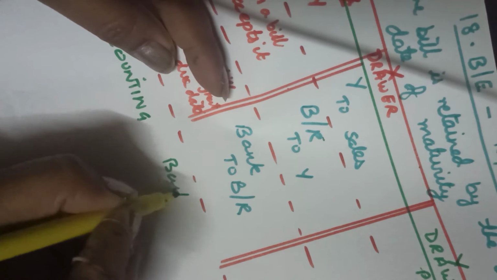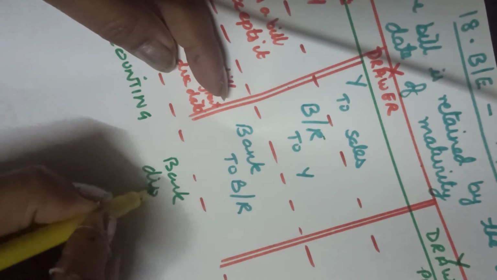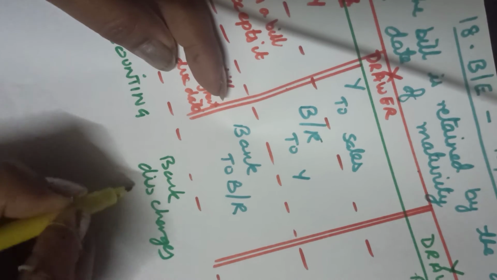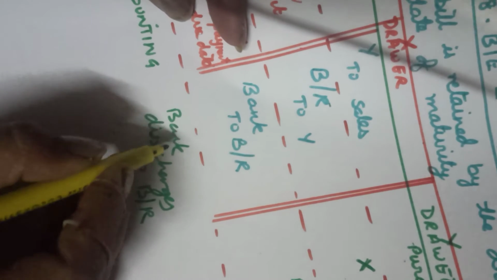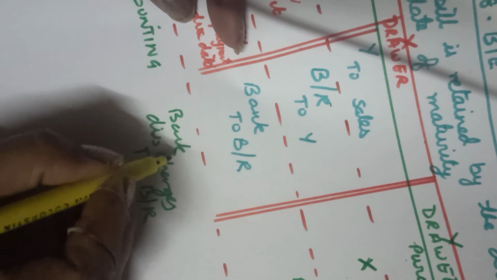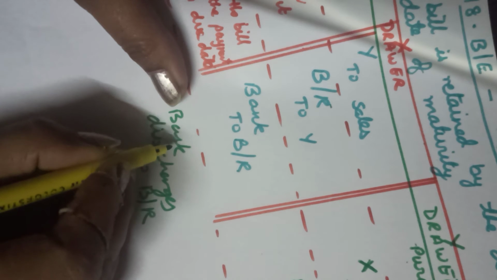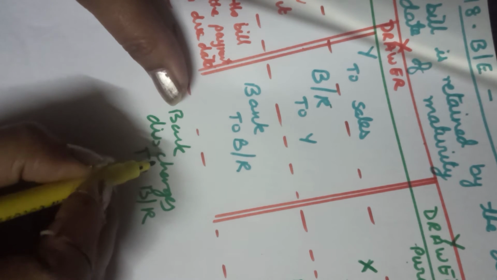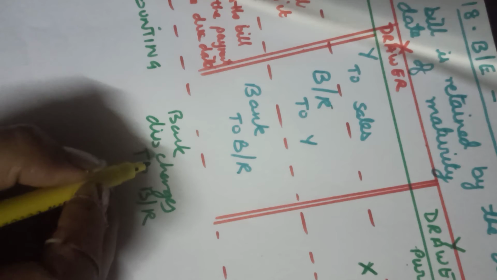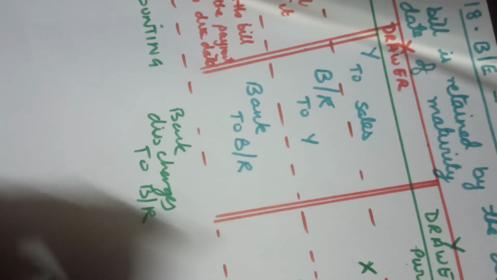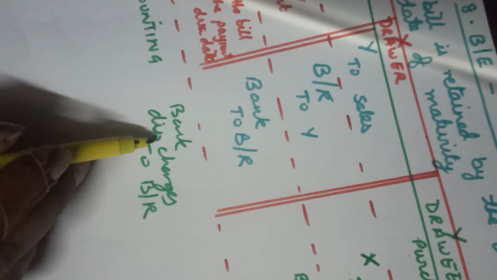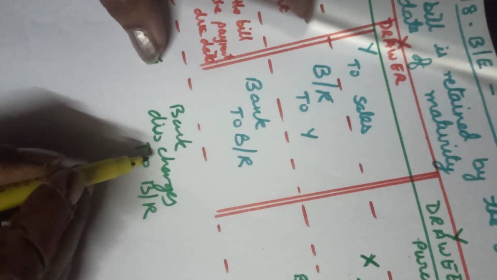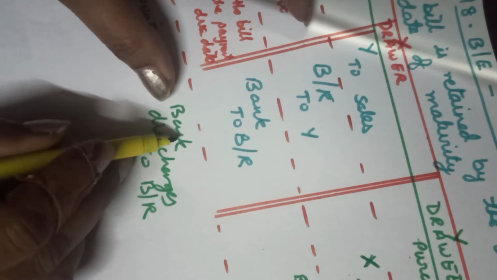The next entry is when bank account, discounting charges, to BR. Bank account discounting charges to BR. He is receiving the payment after giving discounting charges, means when bank is doing this favor for X, bank cuts some discounting charges. Bank will charge some fee. That fee is a payment for X. So it will be debited. So entry becomes bank account.